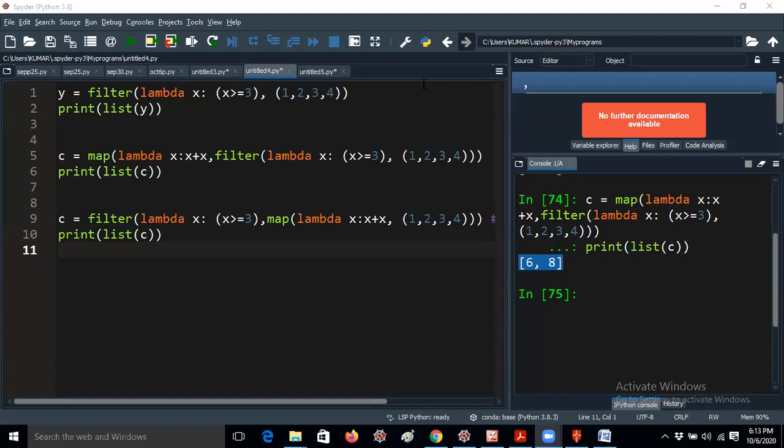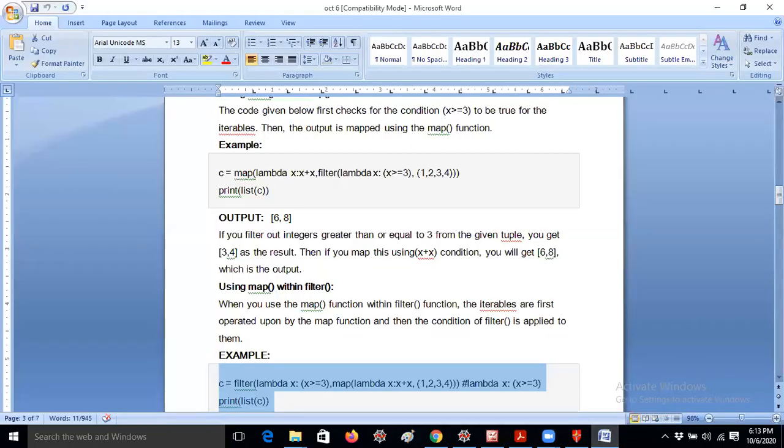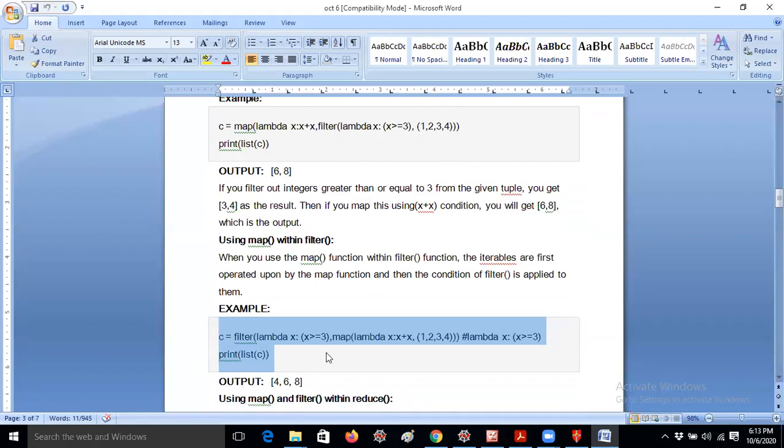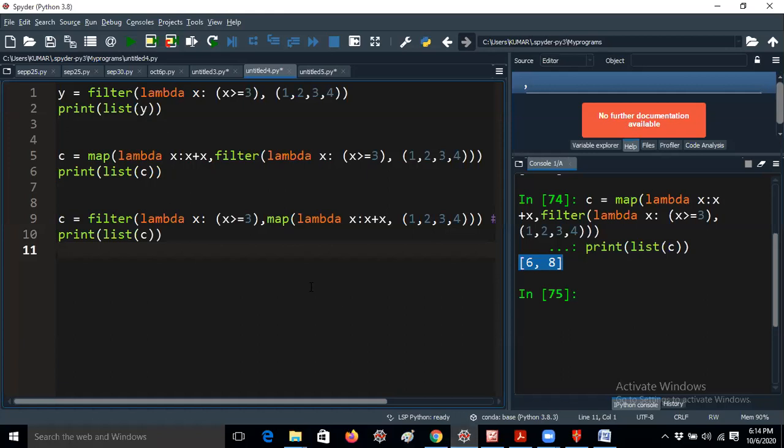Okay, fine. Let me reveal the answer. 468. That is absolutely correct, whatever you are telling. So I think 99.9% of students said the correct answer. Okay, so how does it get that? Let me explain. First of all, I would like to run the program. Let me run it first.